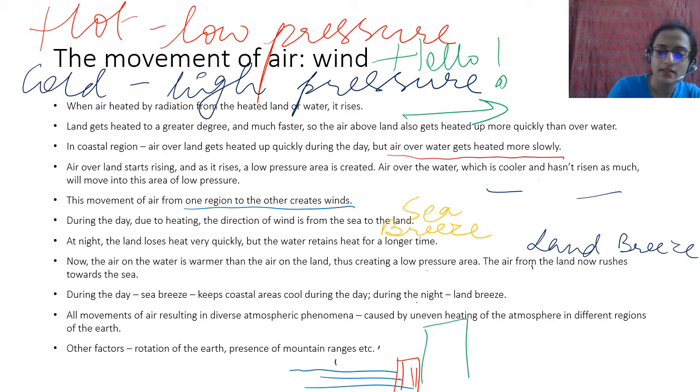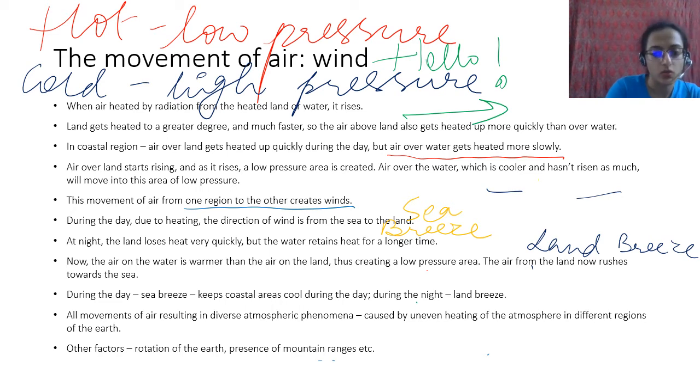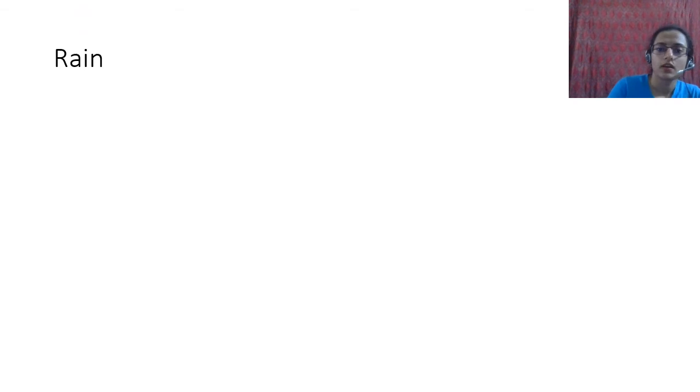And what happens is this air comes from here. It can't move above. Some of it moves, of course, यहाँ पे. That's why Pune and other places get rain. But other than that, most of it rains here. Right? So this is also one of the reasons it's called the rain shadow area. वगैरह. You don't have that in your syllabus here. Other factors also rotation of the earth and presence of mountain ranges. Okay. So what is rain?